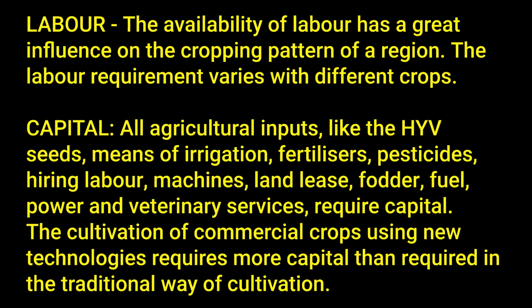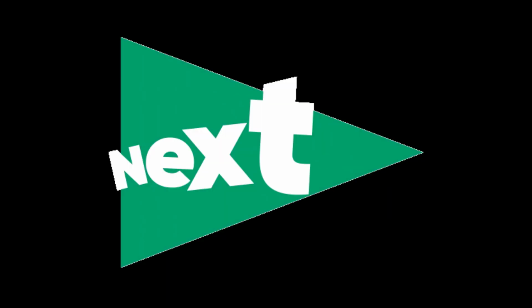Labor. The availability of labor has a great influence on the cropping pattern of a region. The labor requirement varies with different crops. Capital. All agricultural inputs, like HYV seeds, means of irrigation, fertilizers, pesticide, hiring labor, machines, land lease, fodder, fuel, power and veterinary services, require capital. The cultivation of commercial crops using new technologies requires more capital than required in the traditional way of cultivation.